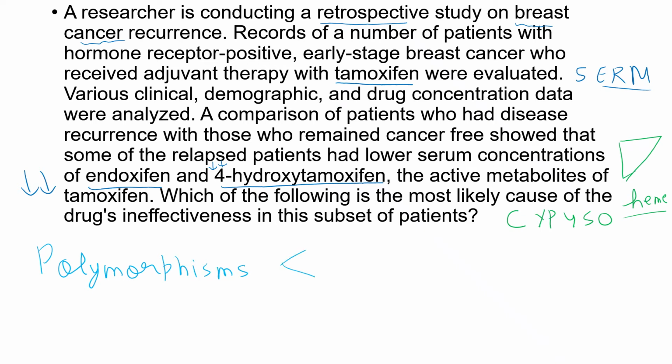Three important phenotypes exist. You know genotype is the genetic constitution of an organism. Phenotype is the physical appearance of an organism. So poor, intermediate and rapid metabolizer. Identifying these three variations provides the framework for optimizing therapy. So tamoxifen, I have told you, tamoxifen is actually a prodrug, which is metabolized